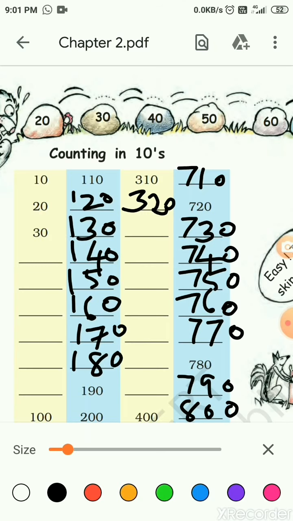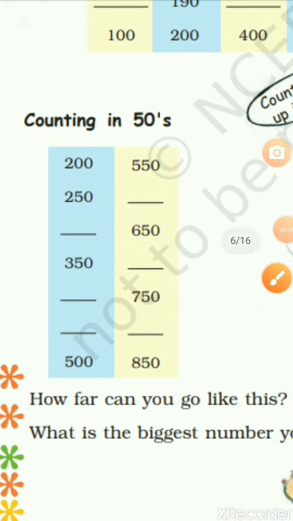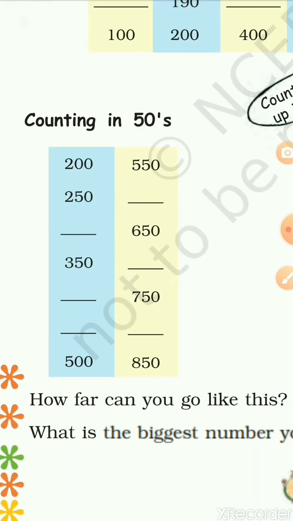Okay children, move to counting in 50s. As you all know, from 1 to 100 we have only 100 numbers. So what does half century mean? 1 century is equal to 100. Half century means half of 100. What is half of 100? 50. So in 100 you have two 50s. So it keeps going like this, 50, 100.